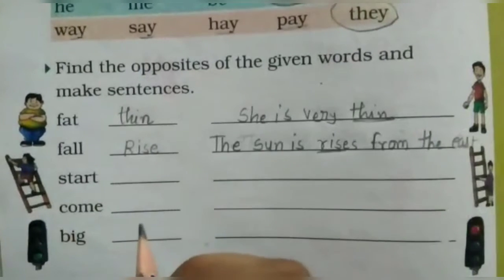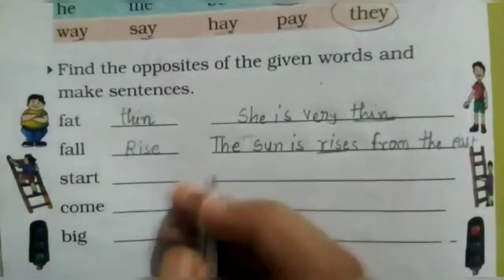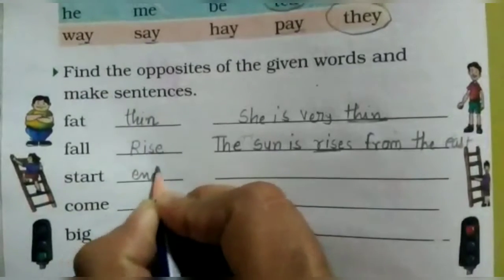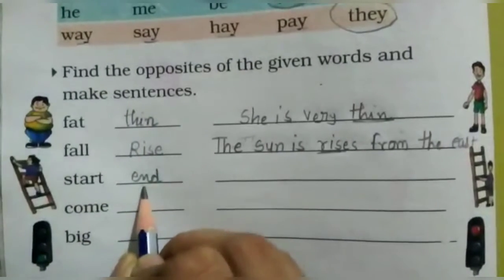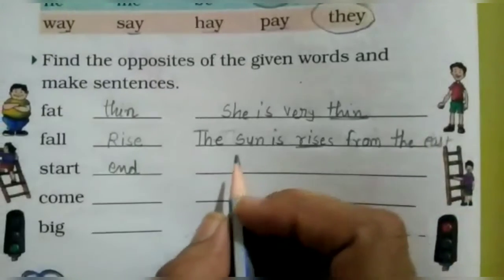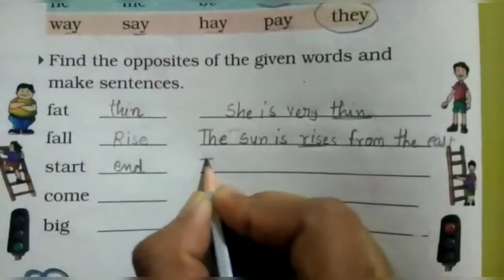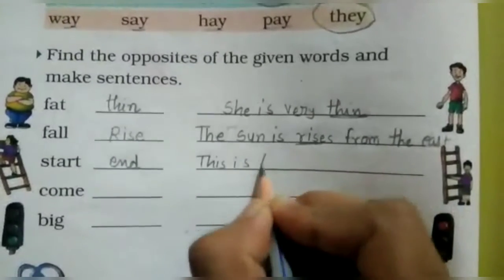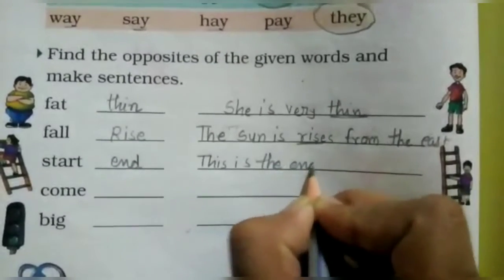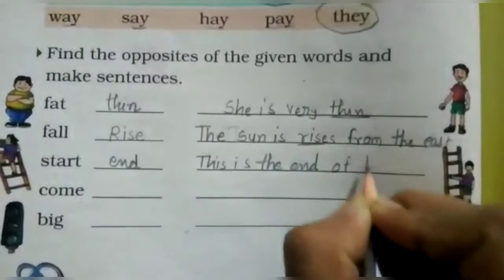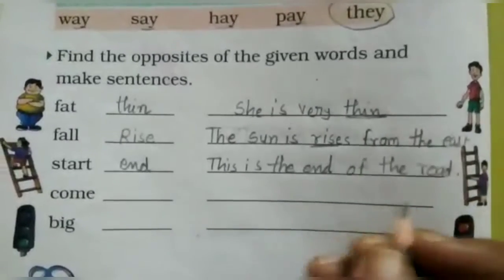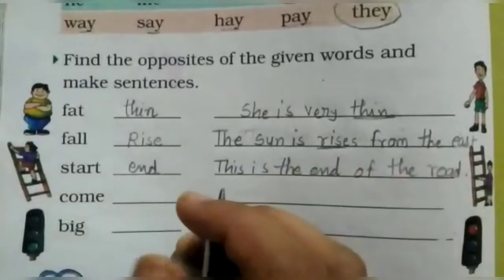Okay, now next word is start. So what is the opposite of start? Yes, end. Now you have to use this word end and make a sentence. So here I am making: This is the end of the road. You can make your own sentence also.